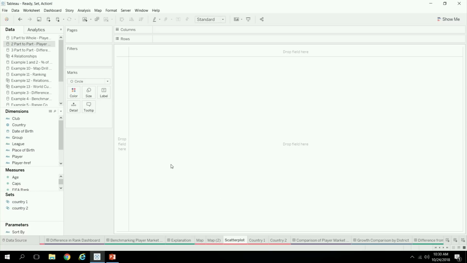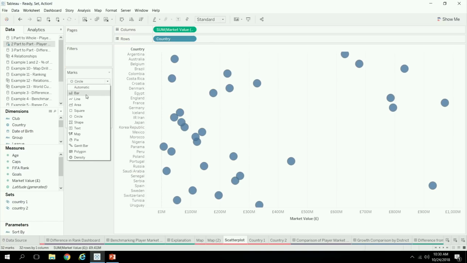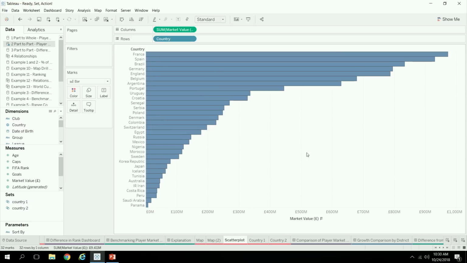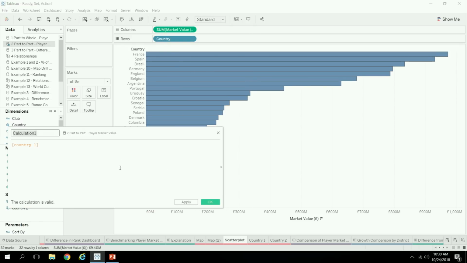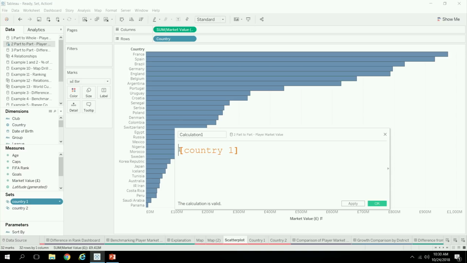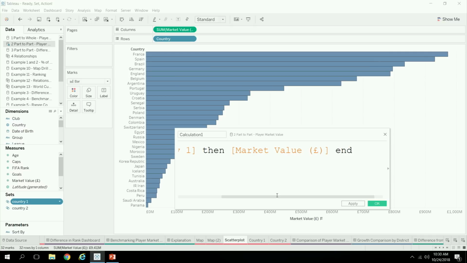Now for our scatter plot, we need to create those two measures out of our country and our market value field. So we need to conditionally return, let me make this a bar, it'll make more sense, the measure if it's in the set. You really only need to learn one calculation in order to do anything with set actions. It's the same as what we did in the other example. If it's in the set, then return the market value, and otherwise leave it null.